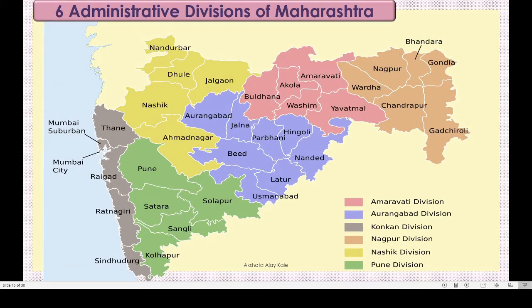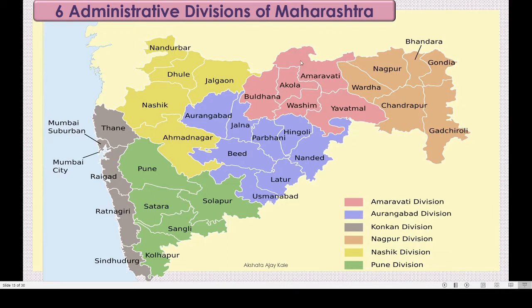One more thing about Maharashtra: it has 6 administrative divisions. Administrative divisions means head office, like the HM's or principal's office in your school. Maharashtra is so big, isn't it? In Maharashtra there are 6 administrative divisions. Can you see them here, in different colors?